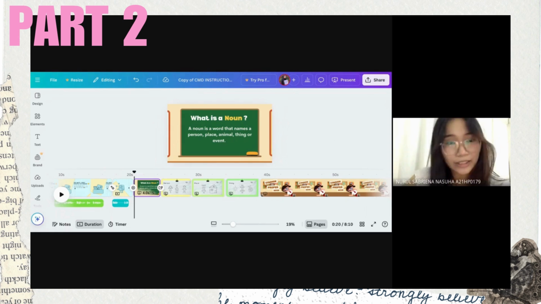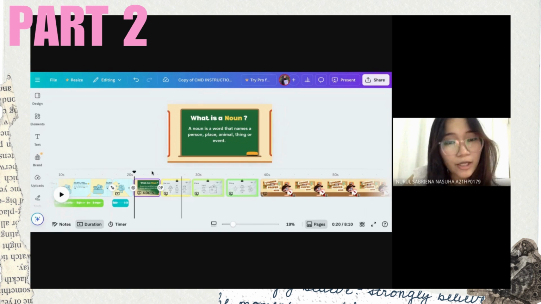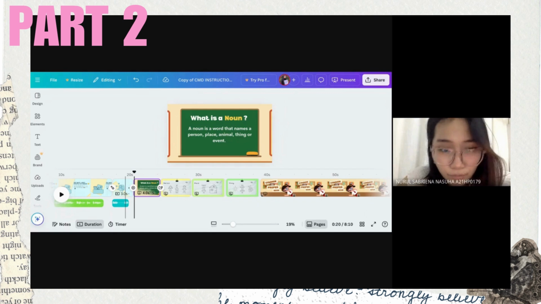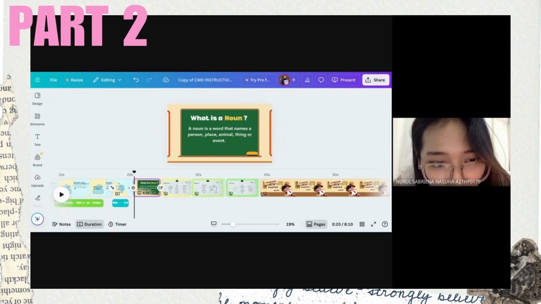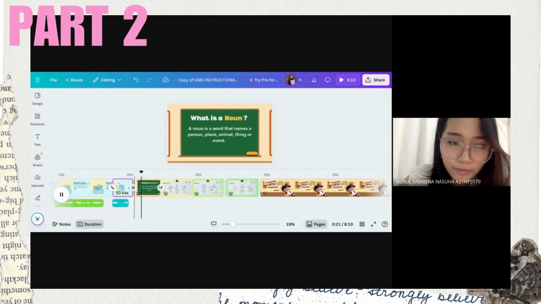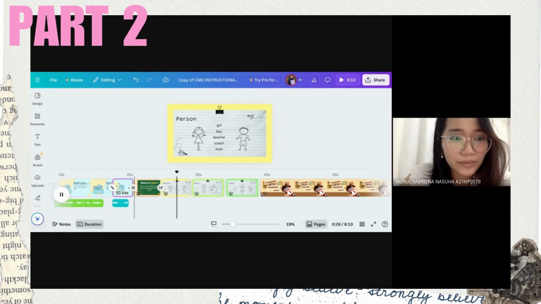Each slide in the presentation features moving text, transitions, and animated visuals to make the learning experience more engaging for students. For example, some objects bounce in, slide across the screen, or highlight automatically to show important points. Let me show you some examples. Here we have this part where the objects bounce in and slide in as well.